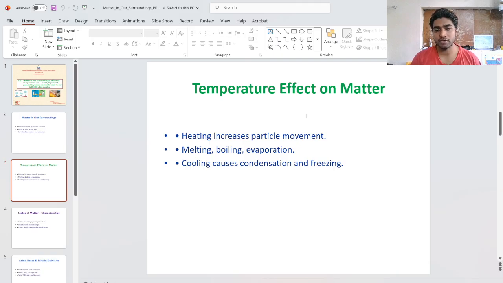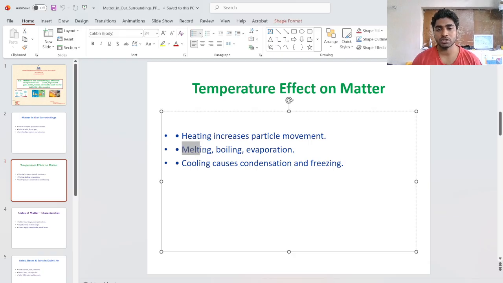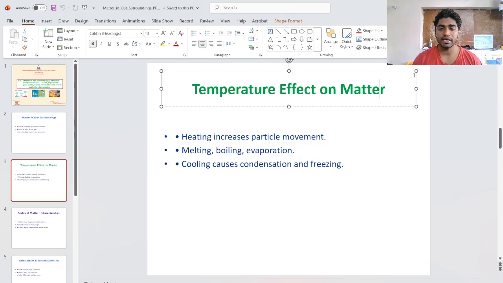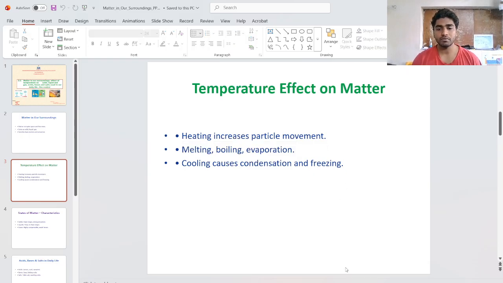As we already said, higher particle movement causes lower particle interaction, so it depends only upon the gas molecules. Next, melting, boiling and evaporation occur. Then cooling causes condensation and freezing. In contrast to boiling and melting, cooling is the reverse process of melting. Cooling causes condensation and freezing, so we already know that gases condense and liquids freeze to solids.